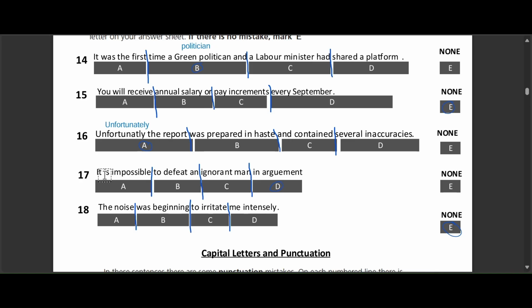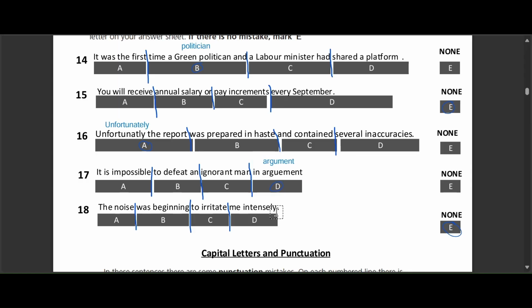Question 17. It is impossible to defeat an ignorant man in argument. And our options to find the mistake are A, B, C, D, and E. The correct answer is option D. The word argument is spelled wrong. The correct spelling is argument without the E.